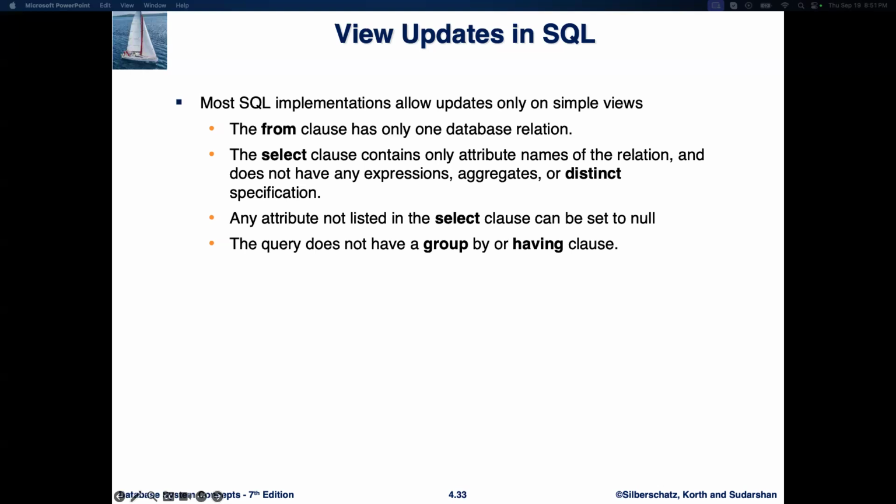Number 2, attributes only in the select clause. The select clause of the view should only include direct column names from the base table. It cannot include expressions like name, department name, aggregate functions like sum, count, or distinct keywords. These types of operations make the view non-updatable. Number 3, attributes not listed in the view. Any attribute that is not listed in the select clause can be set to null during an insert. For example, if a view excludes the salary column, the system cannot insert a record with a null value for salary.